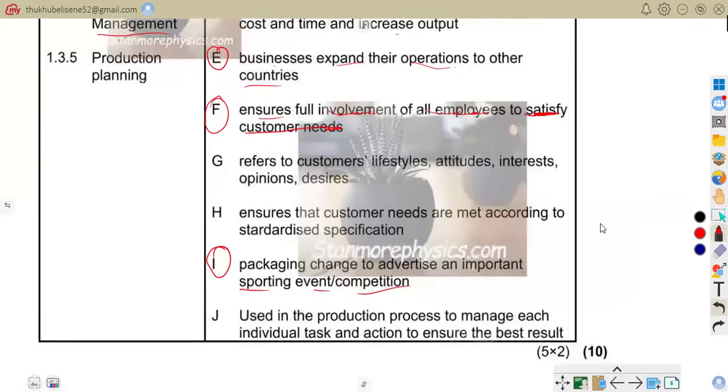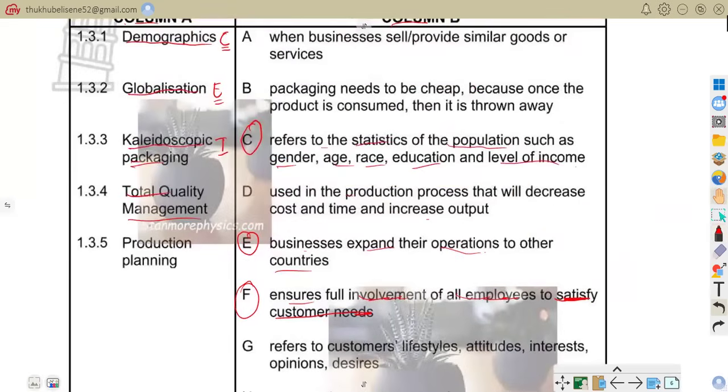That is that, good people. Total quality management ensures all employees work together to satisfy customer needs and improve quality continuously. So that is why we are saying F is correct.